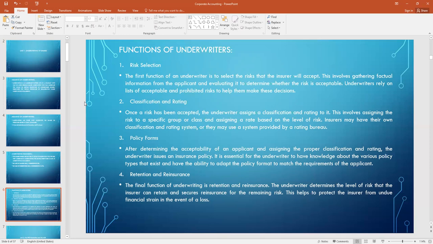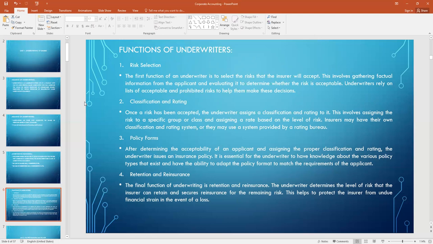Next, we are talking about classification and rating. Once a risk has been accepted, the underwriter assigns a classification and rating to it. This involves assigning the risk to a specific group or class and assigning a rate based on the level of risk. Insurers may have their own classification and rating system, or they may use a system provided by a rating agency.